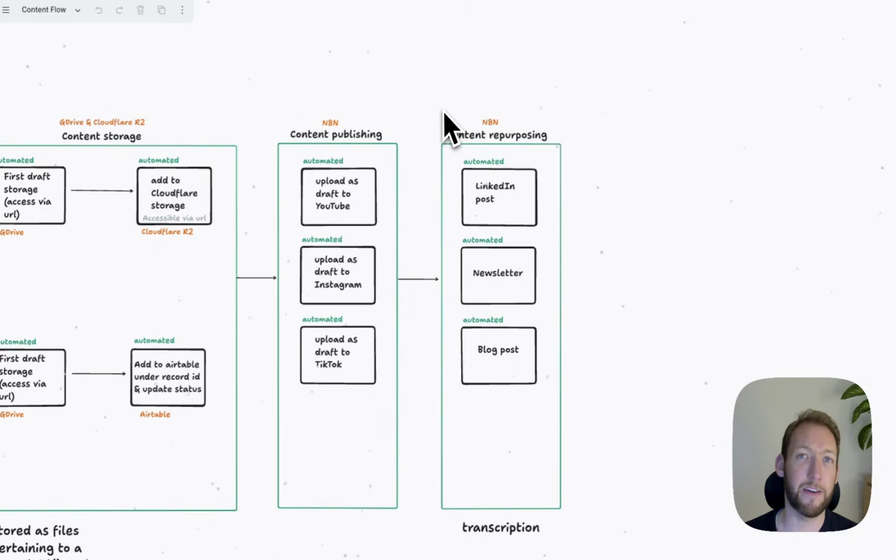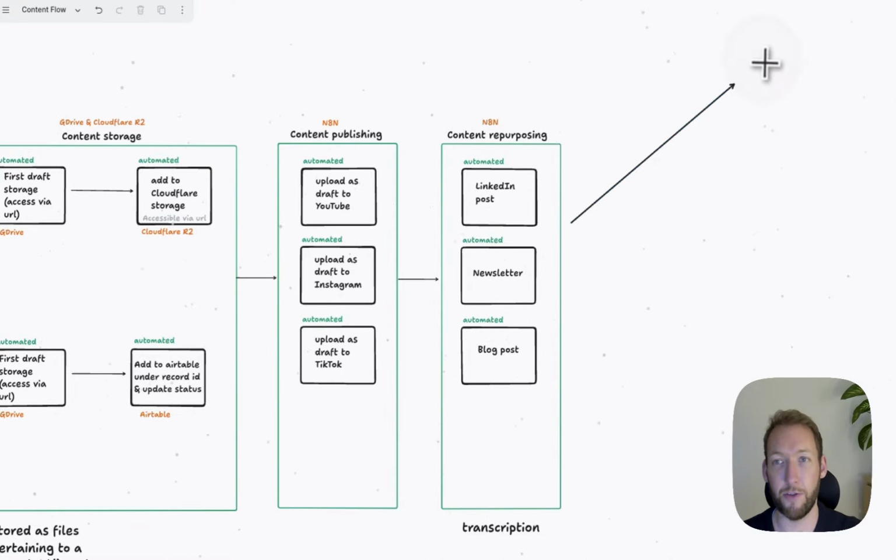We then can enhance the content that we produce by actually taking the YouTube video content and repurposing it. And what I mean by repurposing it is turning that content into new content that's similarly related, but perhaps to a different audience like LinkedIn or Twitter, or perhaps in a different format like a blog post or a newsletter. So to repurpose your videos in such a way, one key factor we need here is video transcripts.